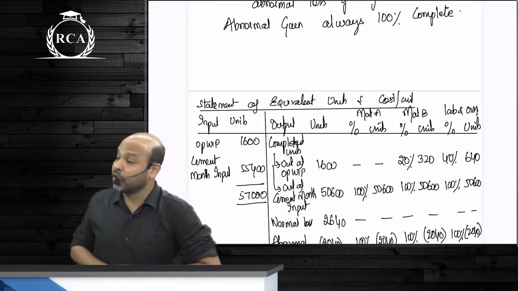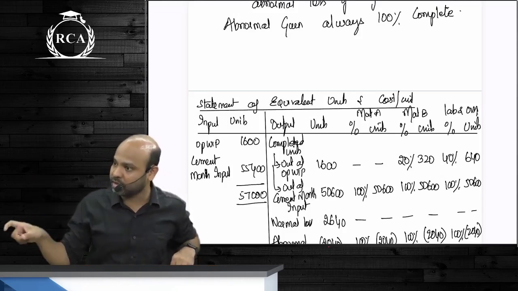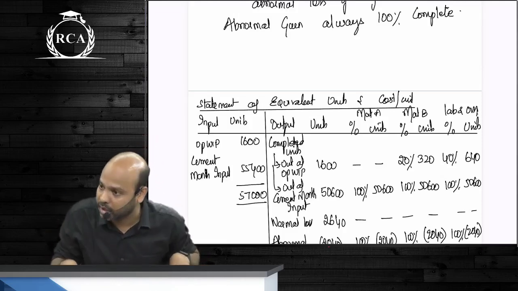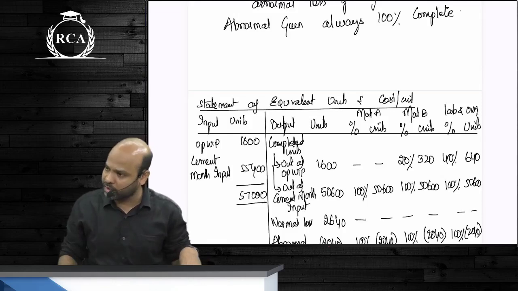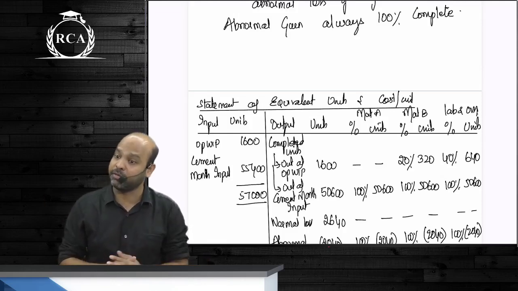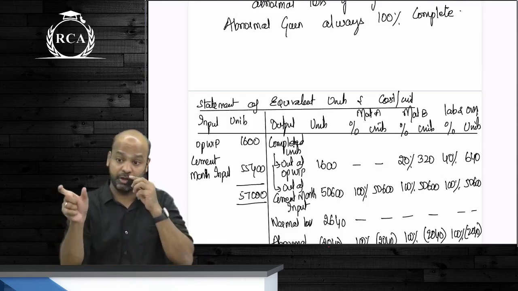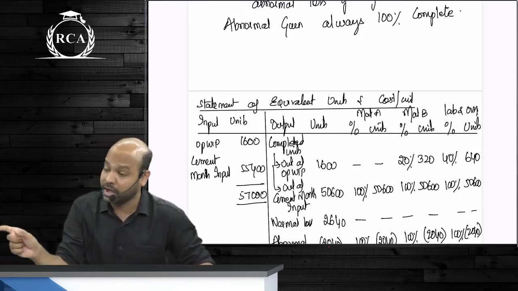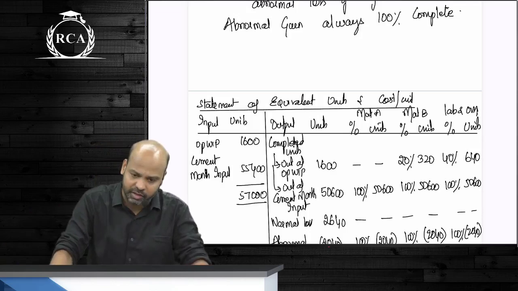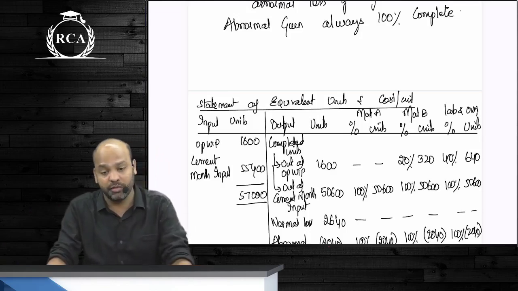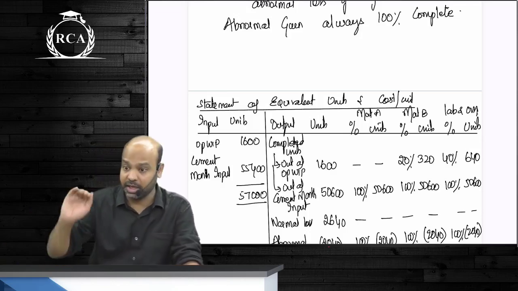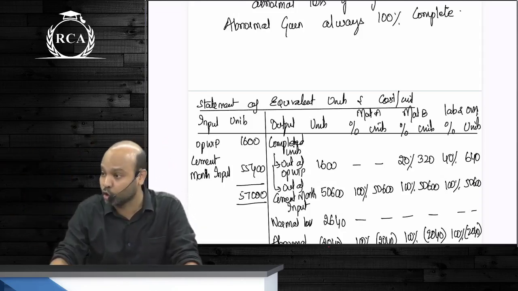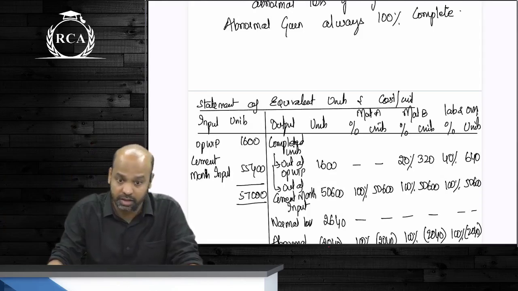If the degree of completion for materials is given, that will apply only to materials being added in the current process. If that is also 100%, then I do not have to divide between 2 types of materials, because the number of equivalent units will be same for both the materials. However, if degree of completion for materials is not given as 100%, you will have to divide materials into 2 categories. Material 1 is always 100%, whatever they give in the question will apply to material 2. Is that clear, guys? Yes or no?